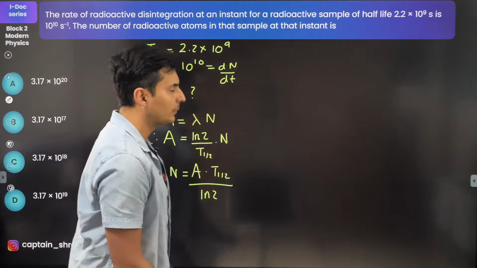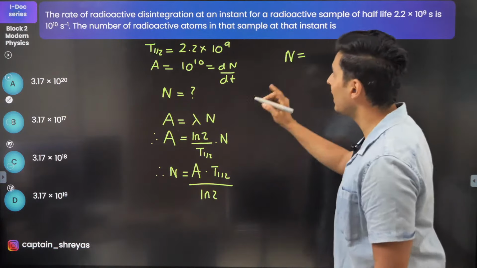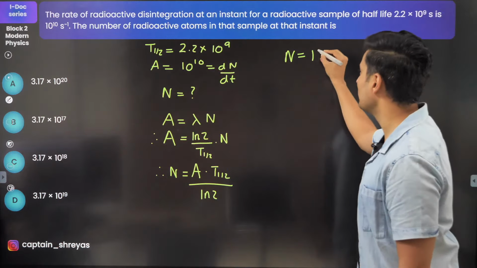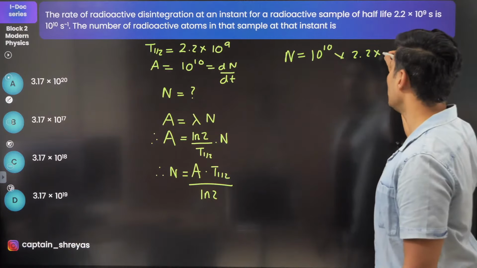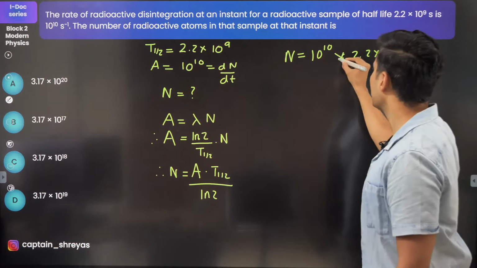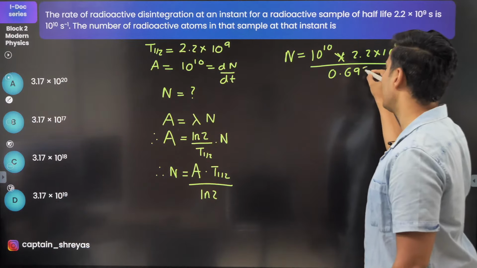Now we need to substitute. N will be equal to A, which is 10 to the power 10, T half, which is 2.2 into 10 to the power 9, and lastly log of 2, which is 0.693.